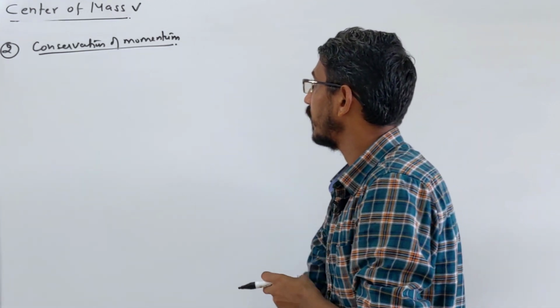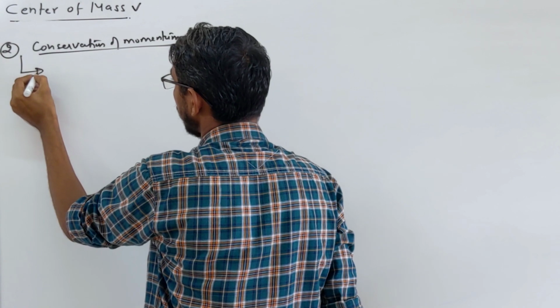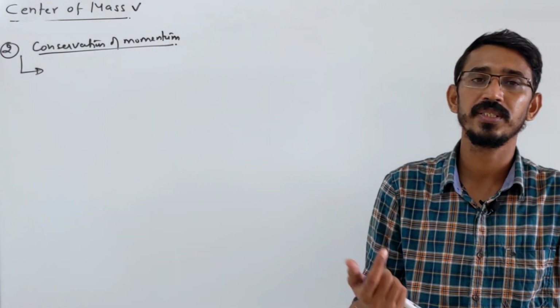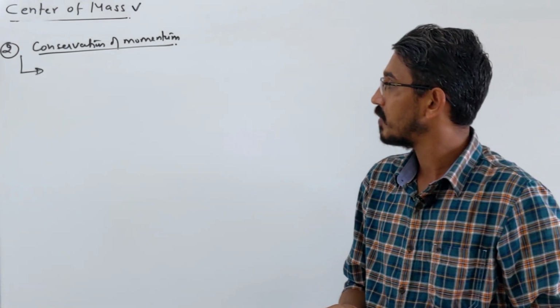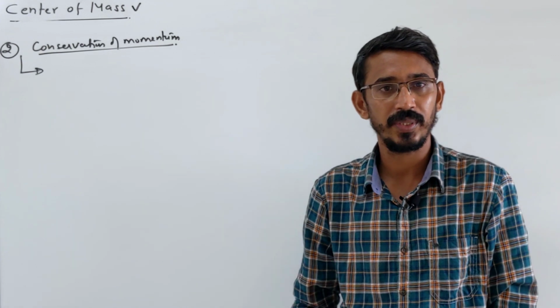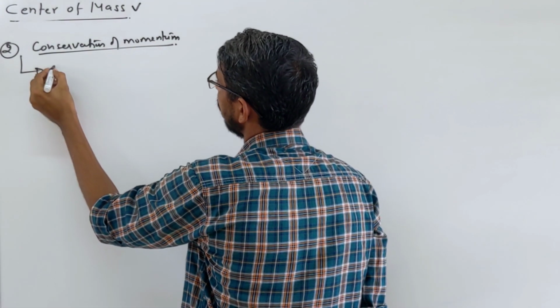So definitions you are learning from many chapters. Okay, so you say that when there is a system and no net external force is acting on the system, then the momentum of that system is conserved. This simply comes from Newton's third law only, right? Newton's third law talks about conservation of the momentum only, right? Yes. So I'm writing the definition here.